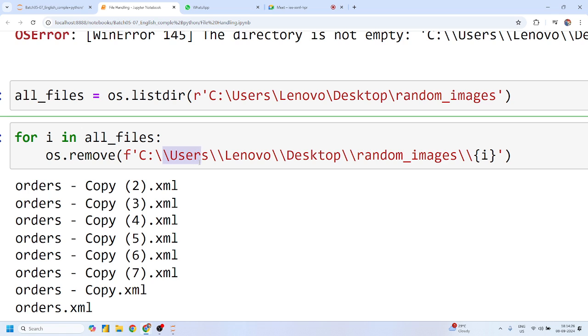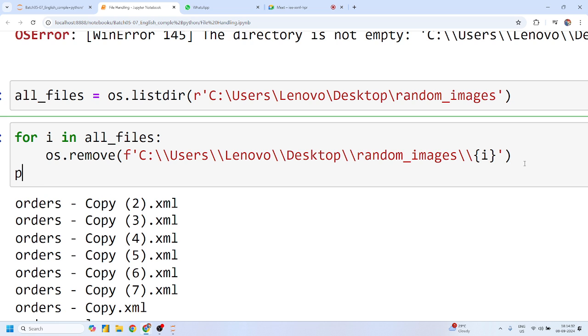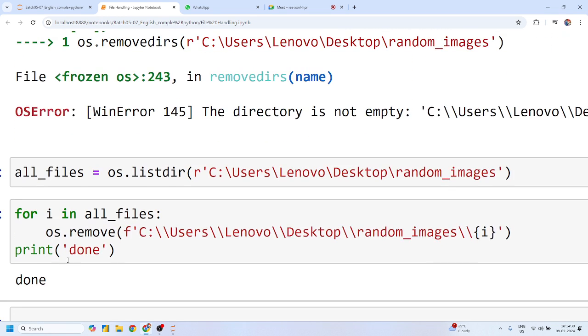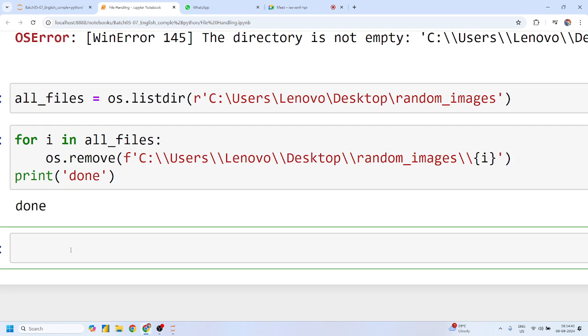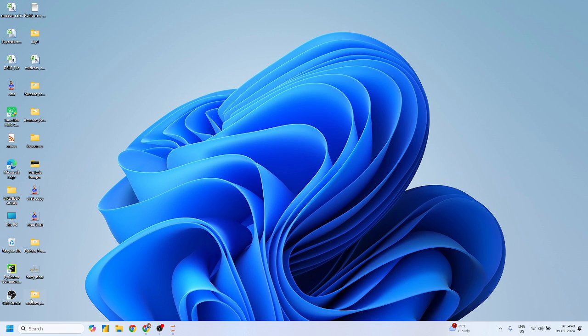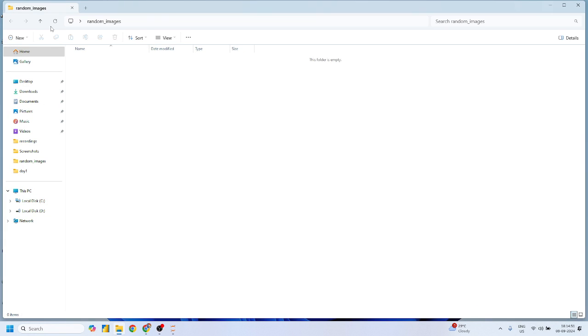You can use all of this. Okay, if I run this with a done message, I'll get my answer: all files deleted. Now we know that all my files are already deleted. Let me show you that we have no file left in this folder.